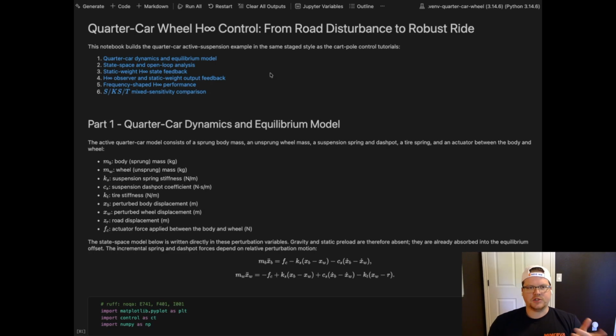And then additionally, we synthesized an H infinity observer, the dual part of the problem, and then packaged that into a dynamic compensator. With the H infinity observer, we looked at the noise channels that were impacting the suspension and the body rate.